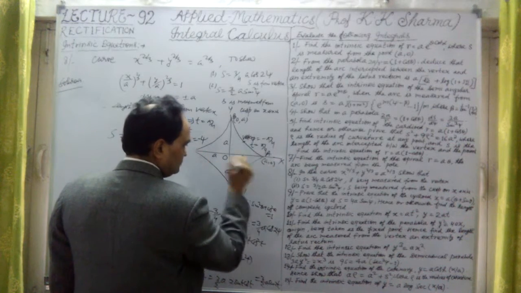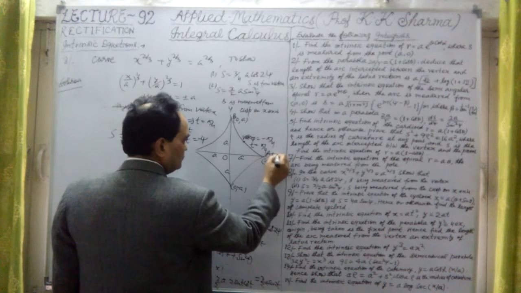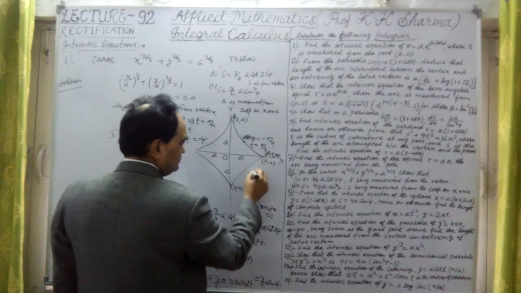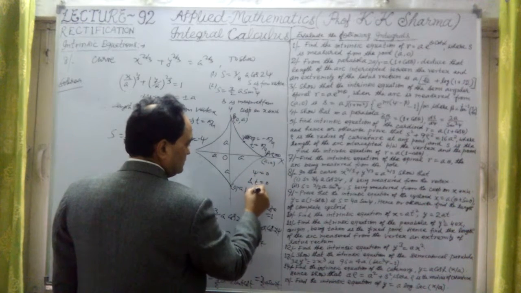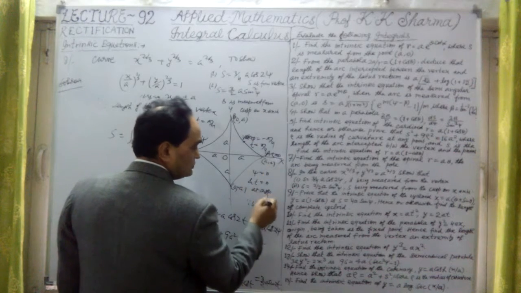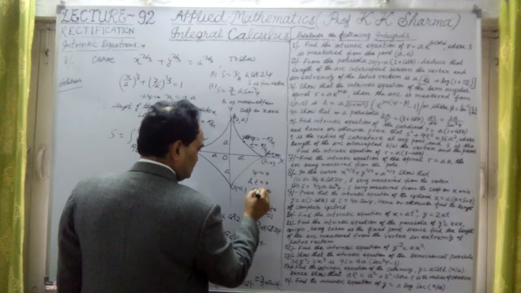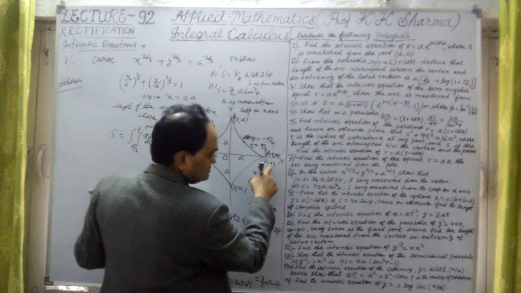At the cusp, t is 0. We can take t equal to 0 here. Psi is also 0. So psi equal to 0 and t equal to 0 at the cusp. So that means theta is 0, r is a, theta is 0 here.